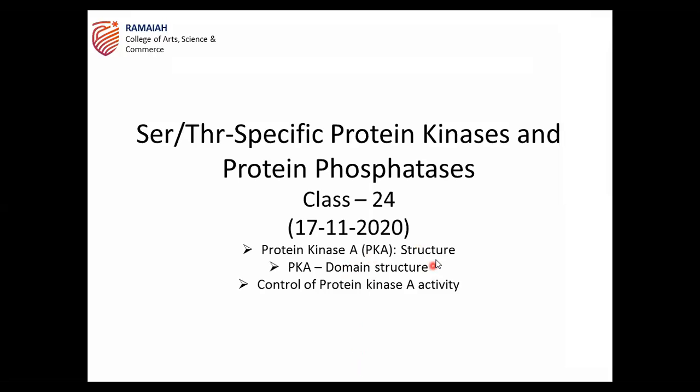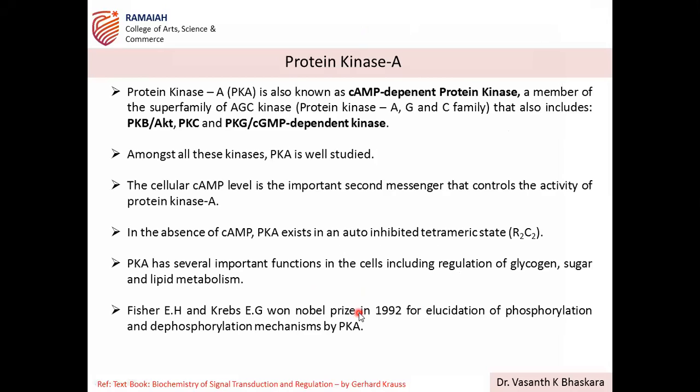So today we are going to discuss the structure of protein kinase A, then its subdomain structure, then how it is being controlled. Control, you should understand by this time, many times I have repeated in the class, control or regulation means plus or minus. The activity is either induced or suppressed, by what mechanisms? That is what control is, and that we are going to discuss today for protein kinase A.